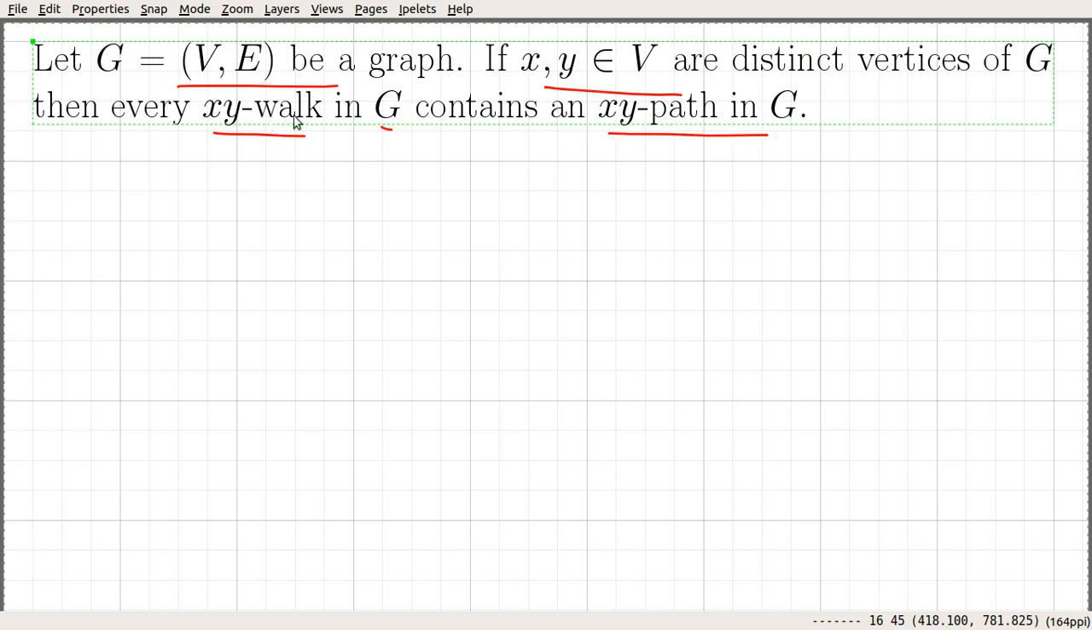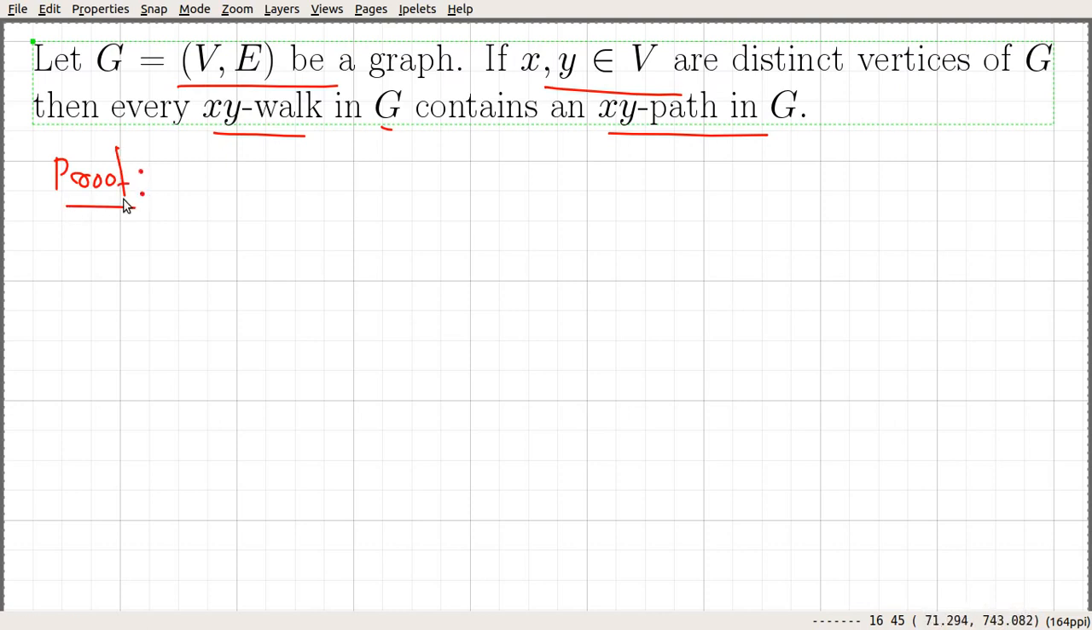Remember, in an xy walk you are allowed to repeat the vertices, but in an xy path you are not allowed to repeat the vertices. So if there is an xy walk, then this theorem says there also exists an xy path. So let's prove this theorem.